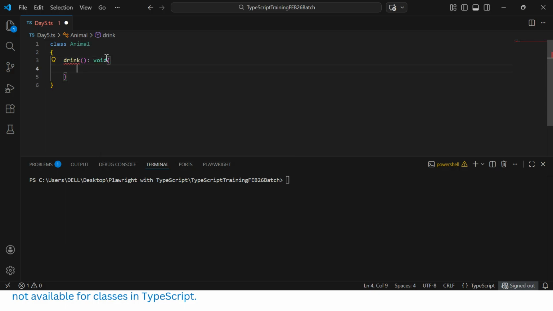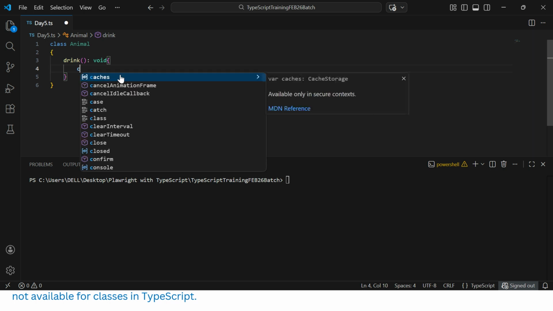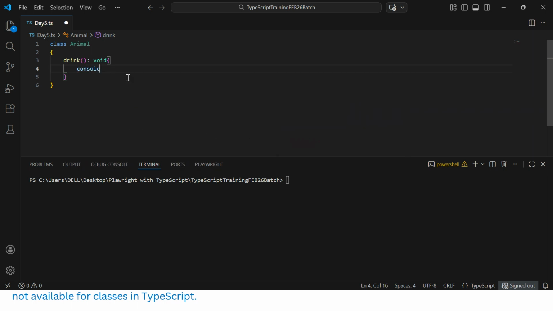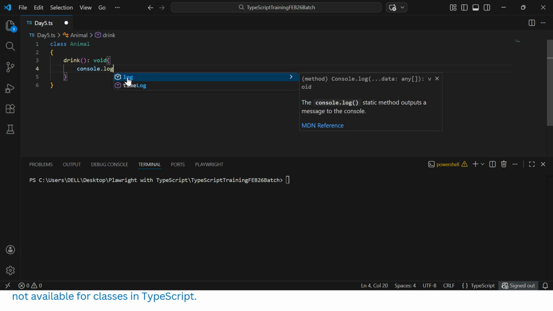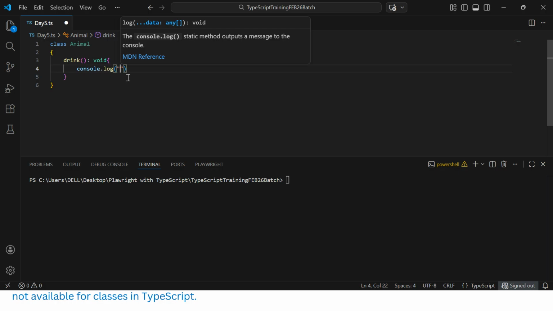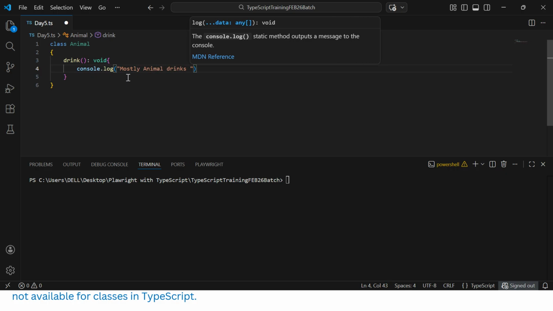Now we can have a block of code. We can use console.log and print that animal drinks water, because every animal mostly drinks water, right?